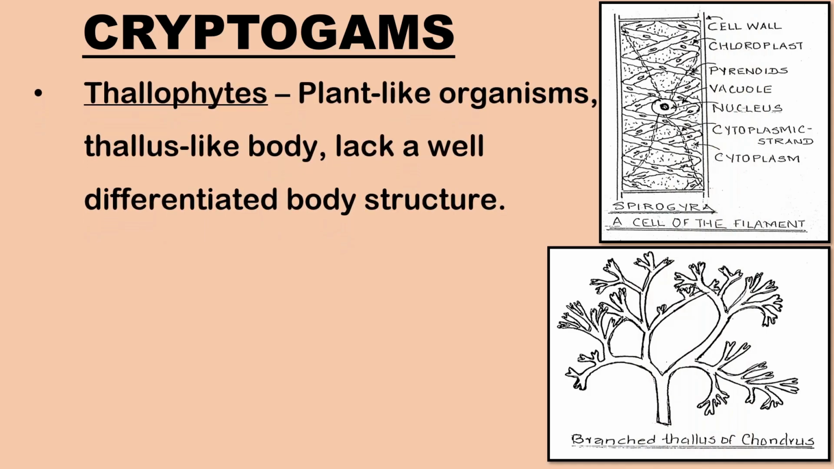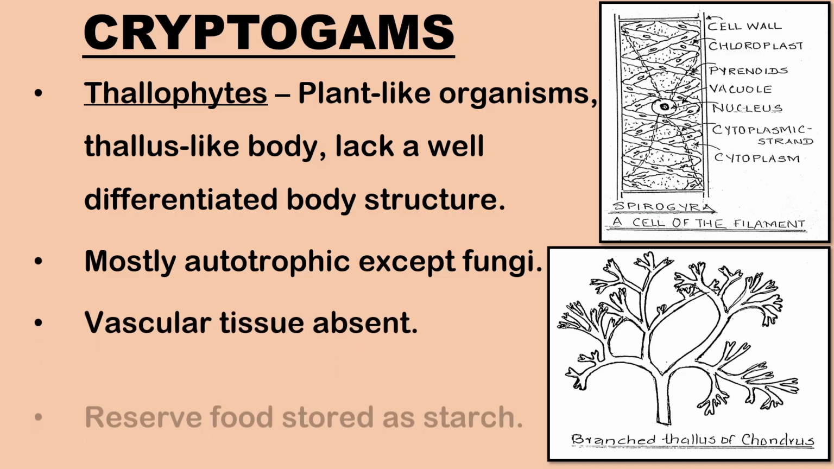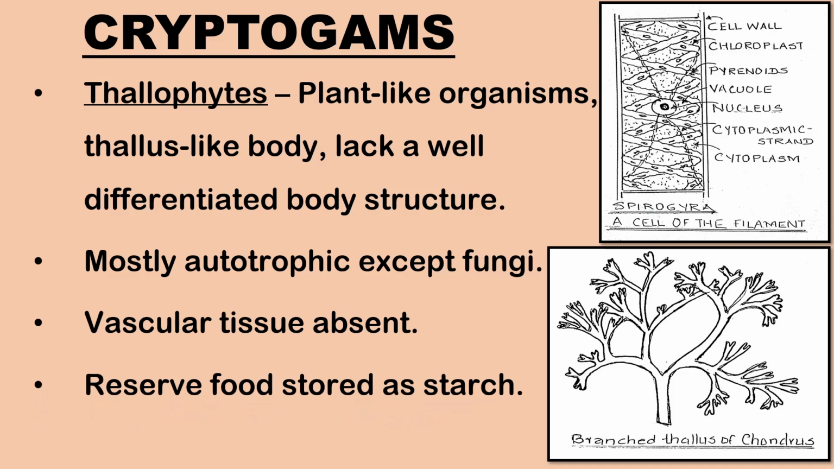Thallophytes contain plant-like organisms which are found in moist places. Their body is thallus-like and lack a well-differentiated body structure. They are mostly autotrophic except fungi, which are heterotrophic. Vascular tissue is absent. Reserve food is mainly stored in the form of starch. Algae and fungi belong to the kingdom Thallophyta.